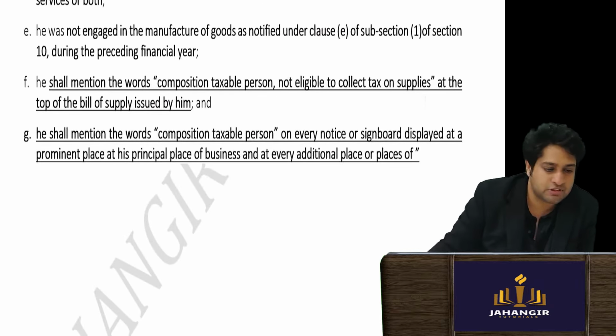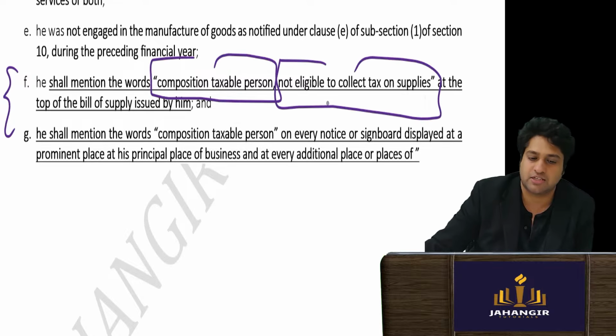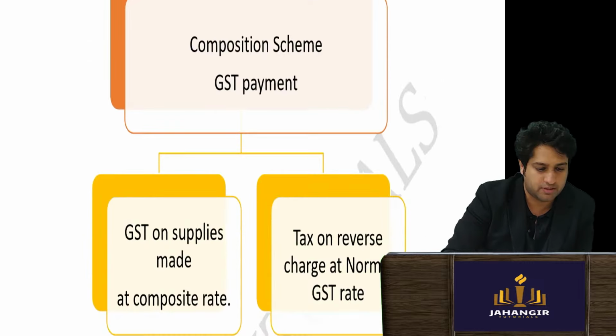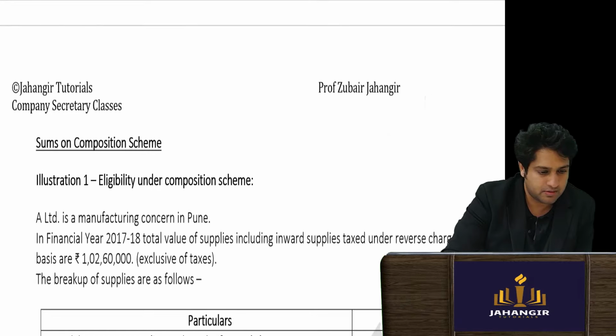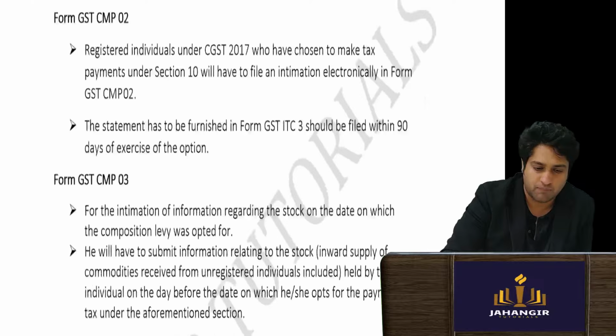And a composition dealer has to always mention that he's a composition dealer. He cannot charge tax on his supplies. Even on his signboard and notice board, he has to put it. Right? With this, we've covered the entire provisions of the composition scheme.